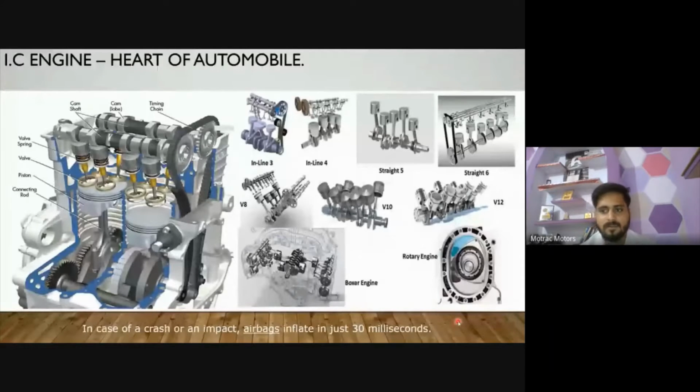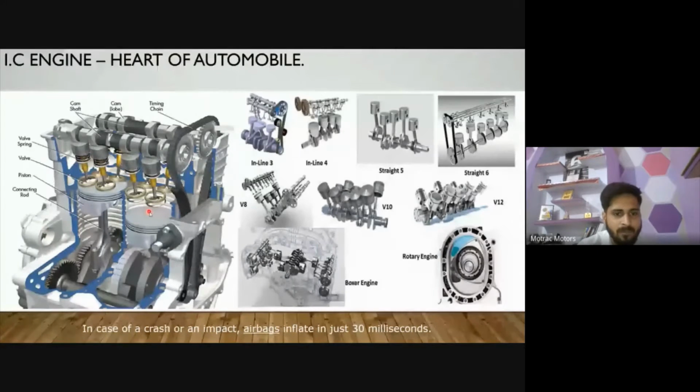You are right. Stroke is the length from TDC to BDC. I'm just explaining what TDC and BDC are. TDC is the top dead center, and BDC is the bottom dead center. In that length, the piston is moving up and down. So TDC is the top and BDC is the bottom center. In a single complete power cycle, the piston moves four times. There are four processes.